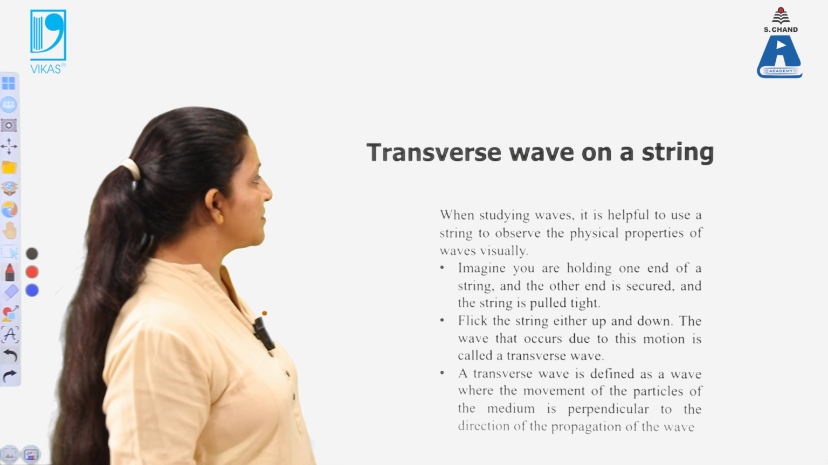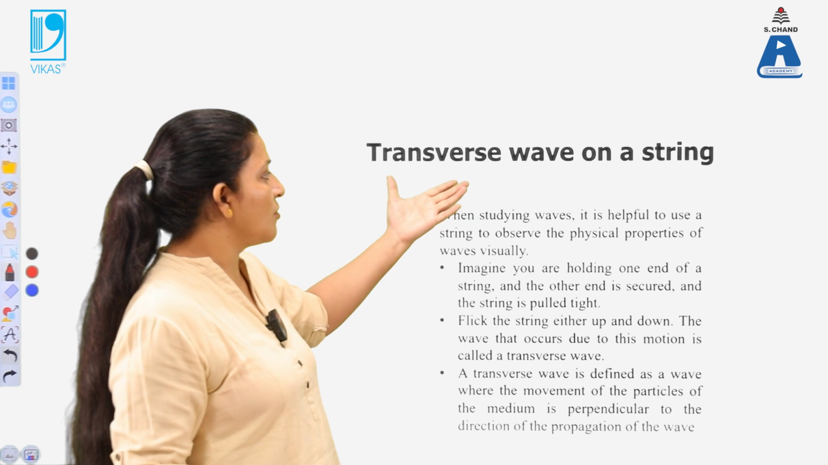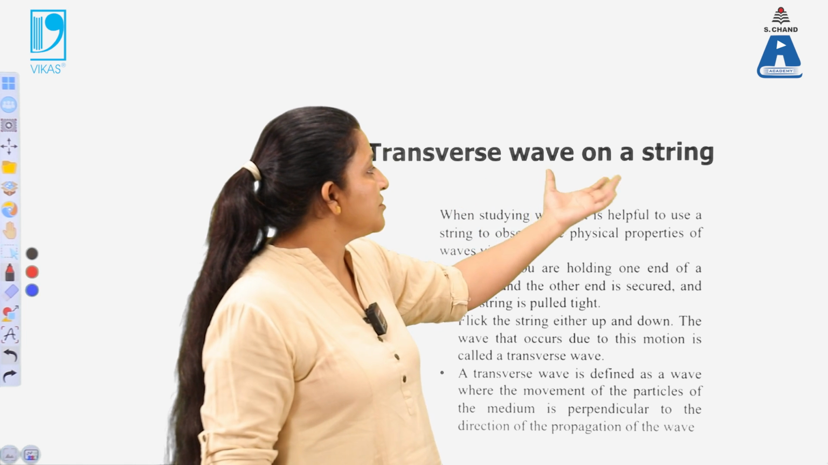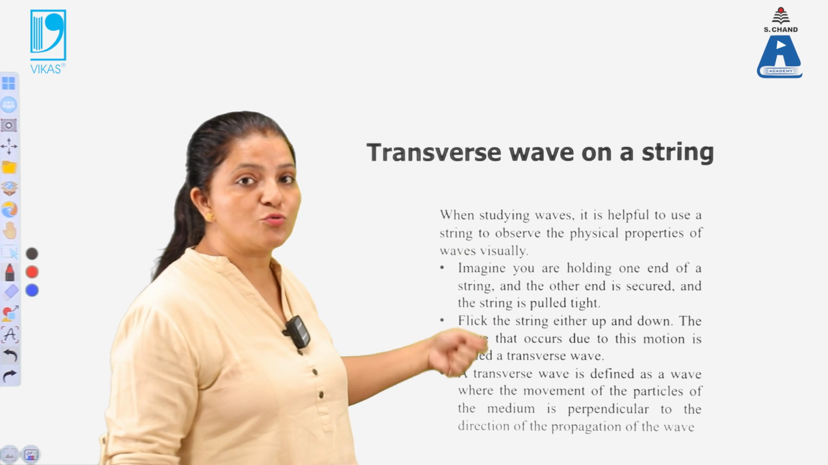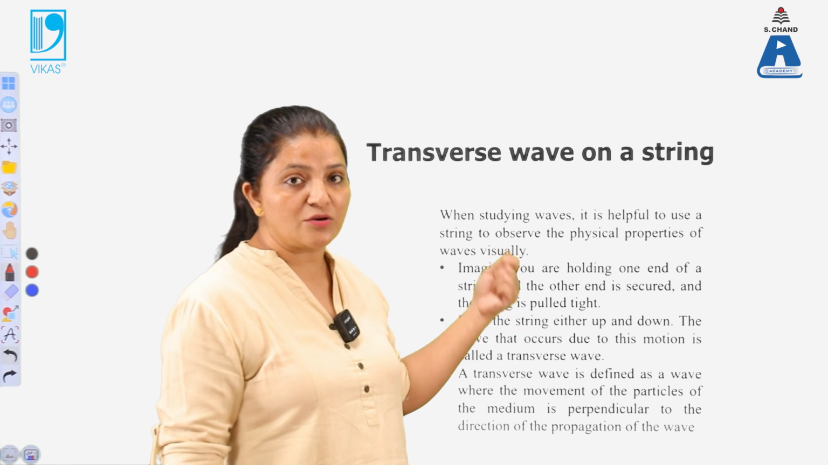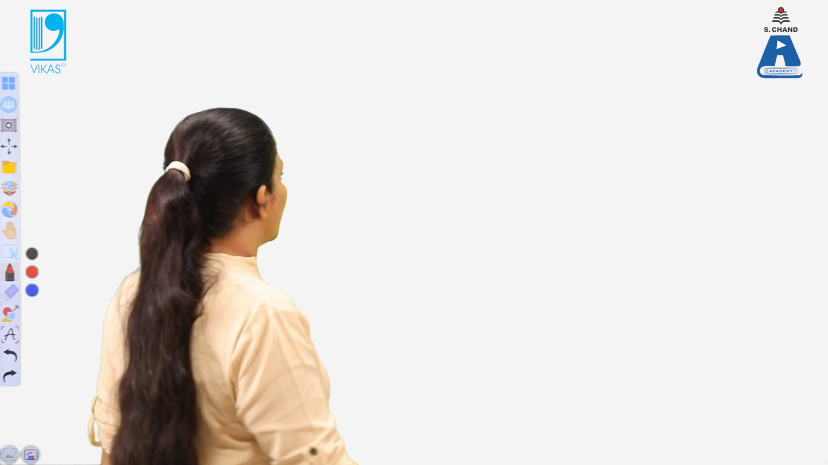So now, what are the transverse waves on a string? Firstly, what is a string? A string is basically a rope or a wire which is tied up between two ends. Now we are giving a jerk to that string. When we give a jerk to that string, what kind of waves are produced? That can be explained like this.